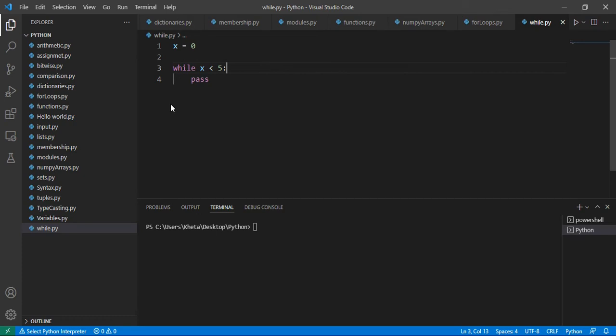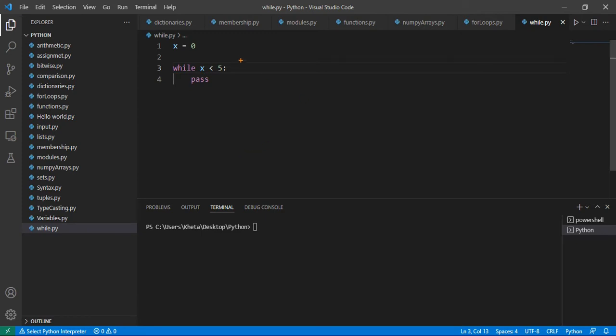Now, remember that pass will allow the code to pass without doing anything. If you look at this, this is all that a while loop is. You have this statement that defines the while loop and the condition. Then you have a bunch of statements, and the statements can be as many as you want them to be.